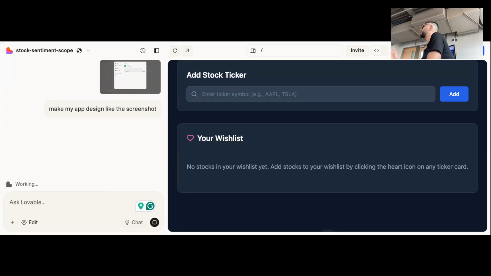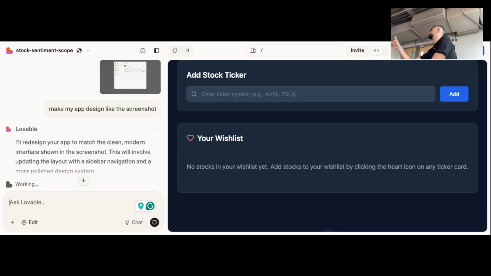I would recommend just doing a screenshot, because you don't know what it's looking at when you give it a URL. Also, a settings screen is after you log in. Lovable can't log in, so you might not get the benefit of what you're looking for. Always take a screenshot, and if you're short on time, Mobbin is a great place to find all the different types of styles in the world and just copy a good one. For example, I really like Stripe's layout, their design language. So I always copy their dashboard and say, hey, can you make it like this?